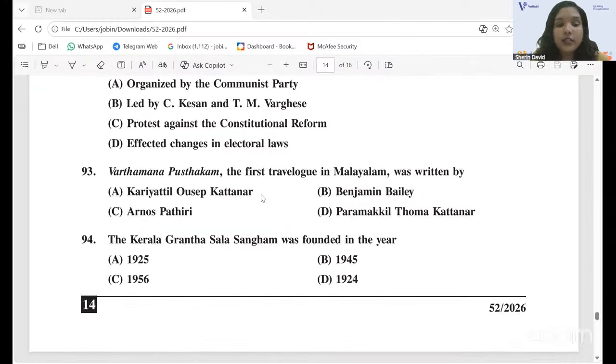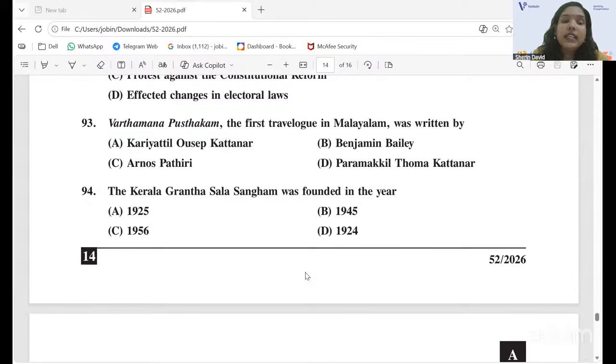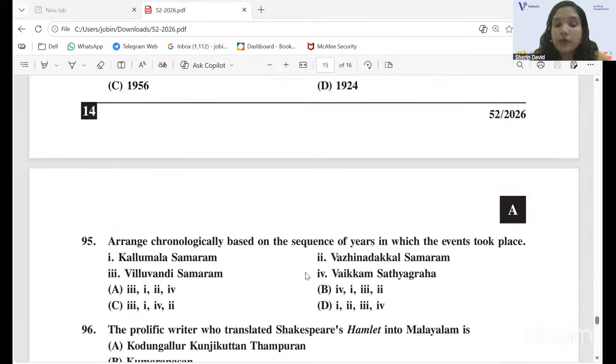Okay, the 93rd question, Varthamana Pusthakam, the first travelogue in Malayalam, was written by option D, Paremmakkal Thoma Kathanar. So 94th question, the Kerala Grandhashala Sangham was founded in the year, option B, 1945, which was founded by P.N. Panicker, who is known as the father of the Kerala library movement.